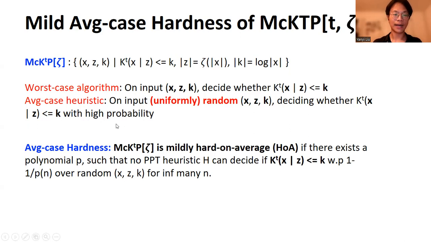By high probability, we mean that there exists a polynomial p such that this PPT heuristic succeeds with probability 1 minus 1 over p of n. And we require that no such heuristics exist.